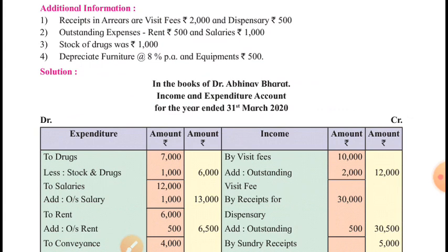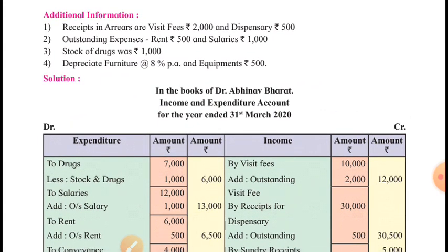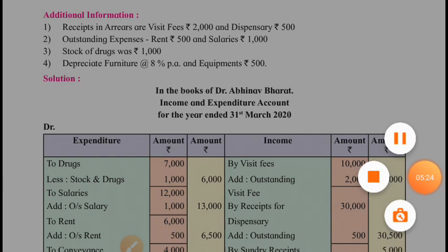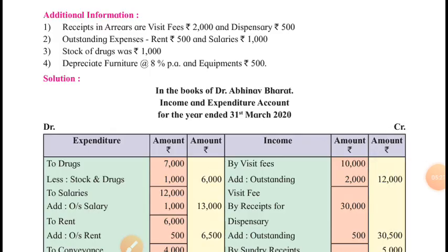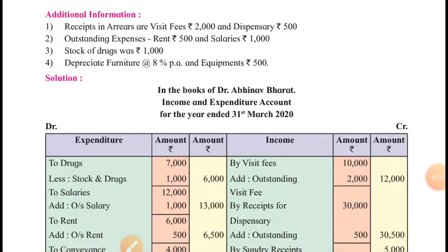So these incomes will be added to the concerned income, means 2000 will be added to the visiting fees already received plus outstanding. Dispensary receipts rupees 500 will be added to the dispensary receipts that were received plus 500 to be received.